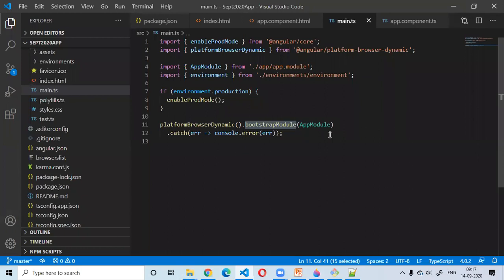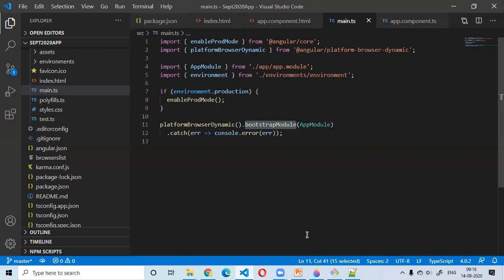All the components need to be registered under some Angular module. That means even your root component or the app component is also going to be registered in a module. That means we are definitely going to have at least one module present in our application.